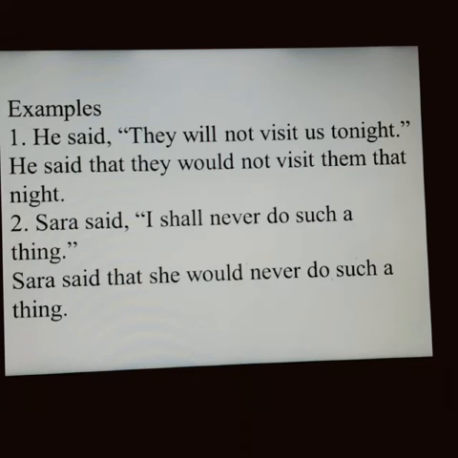Now we have shall here. And you know that we always use shall with I and we. With other pronouns, we use will. So how come when the first person changes into third person, it remains shall? It cannot be. So with third person, we write will, which means shall has to be changed into would. Sarah said that she would never do such a thing.